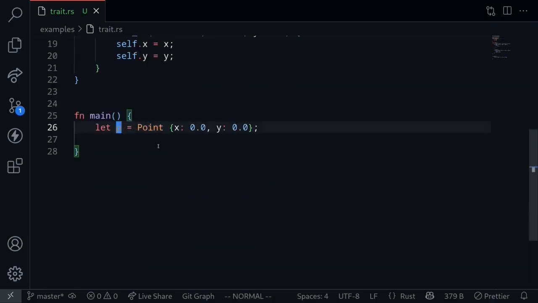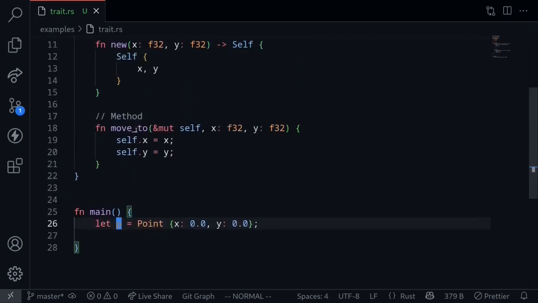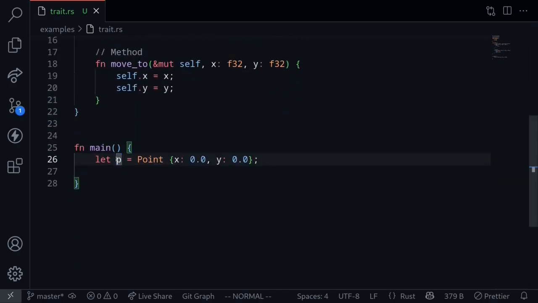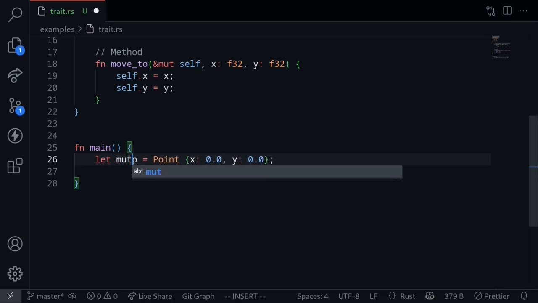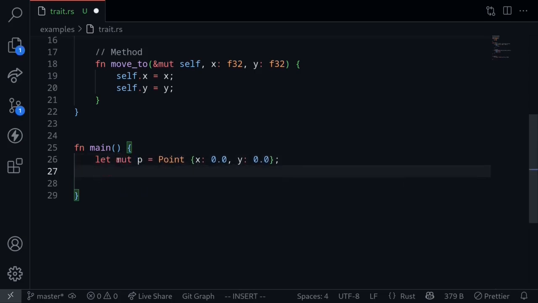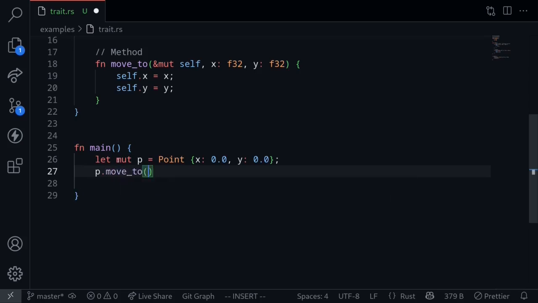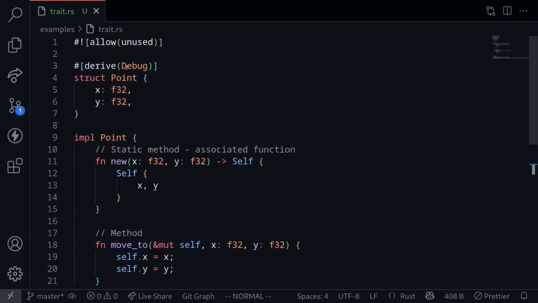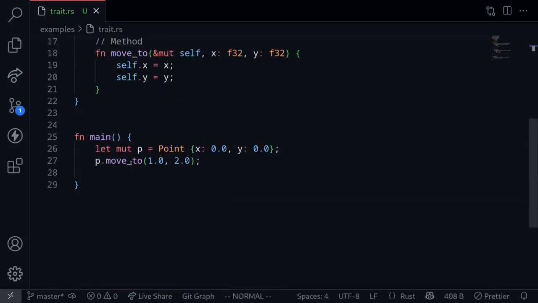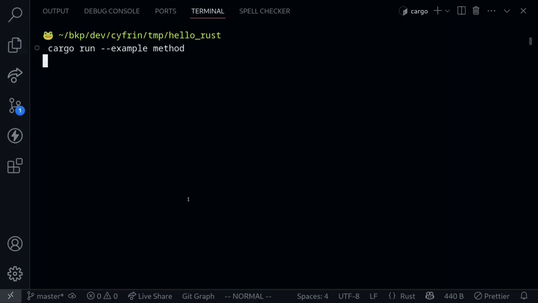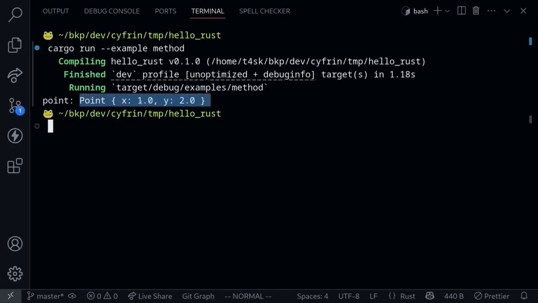Here we have a point, so we can call the method moveTo to update the x and the y coordinate. To do that, we first need to redeclare this variable as a mutable variable. And then we'll call p.moveTo, and then let's pass in for x, let's say 1.0, for y, let's say 2.0. Let's try to print this point out. To do that, make sure that the derived Debug attribute is attached to the struct Point. And now let's print this out. Execute the code, and we get the point printed out. X coordinate 1.0, y coordinate 2.0.